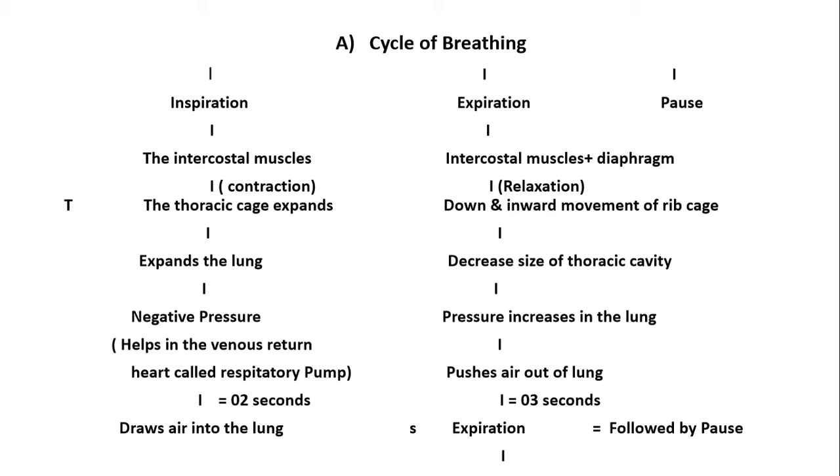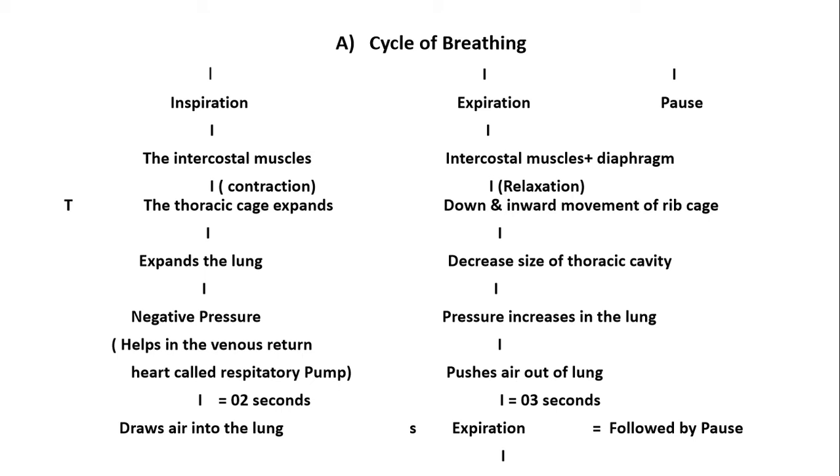Now, the question is, what are these alveoli? These alveoli are tiny sacs within our lungs. These tiny sacs are very important part of our respiratory system. Now, what's the function of these tiny sacs? These tiny sacs allow oxygen and carbon dioxide to move between the lungs and bloodstream.